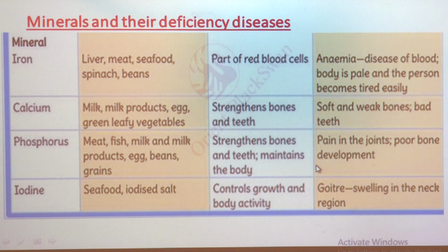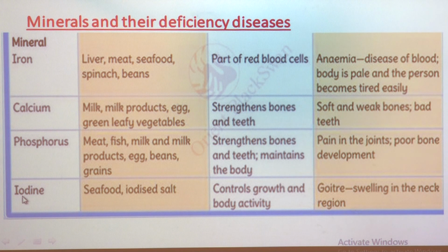And the deficiency disease caused due to lack of phosphorus is pain in the joints. That means your joints start to pain if you are not getting the proper amount of phosphorus. Then poor bone development. That means your bones are not developed properly.